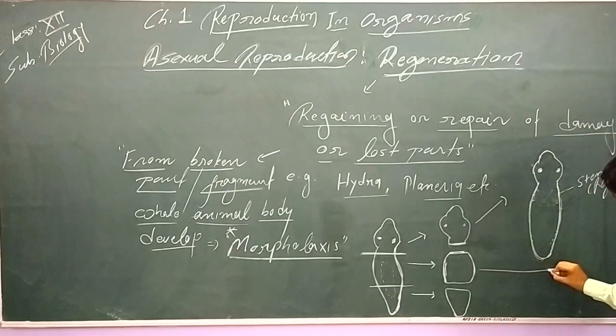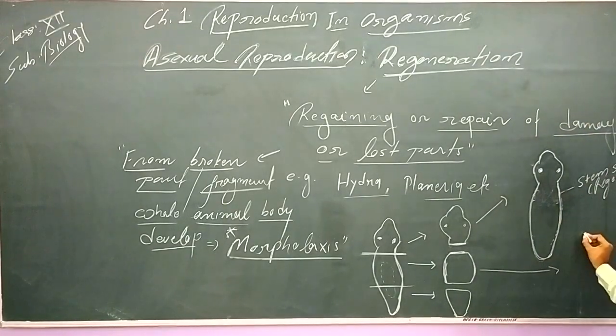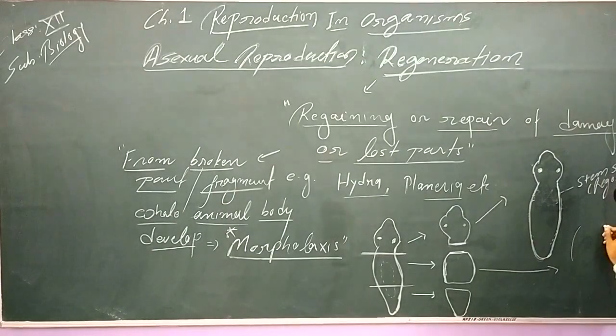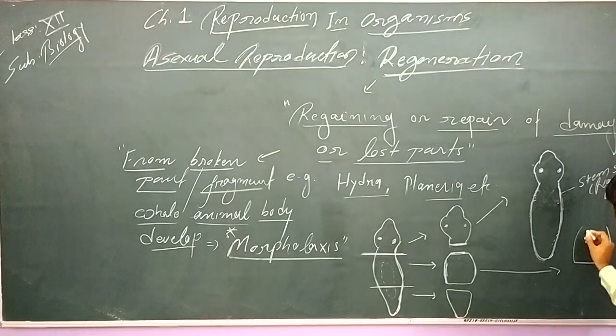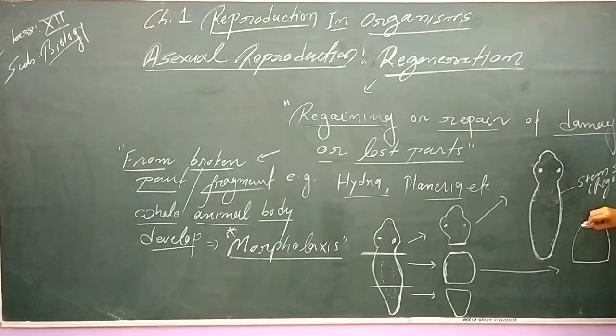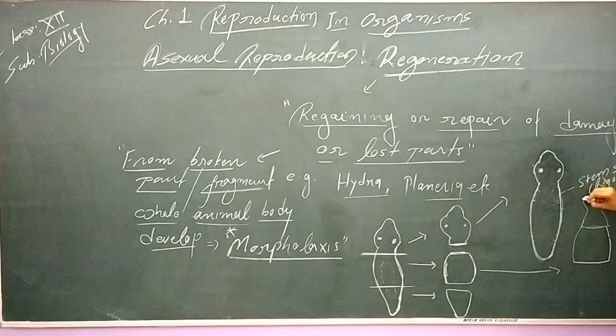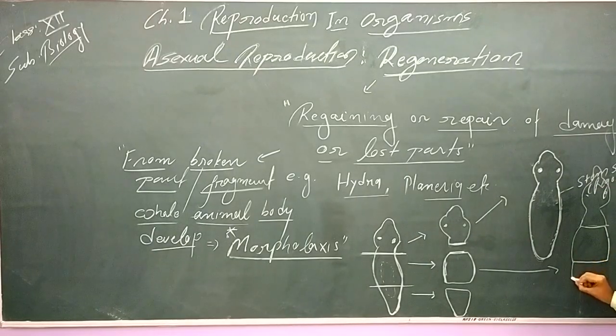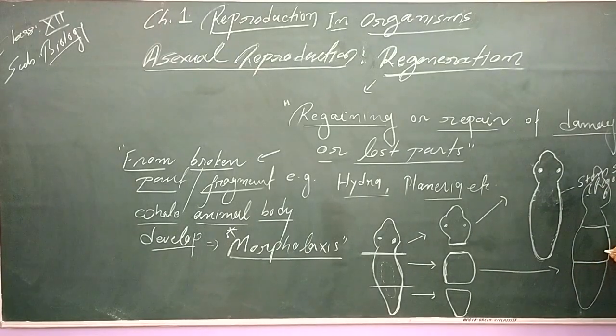Similarly, this is the middle part. All of you can see here. This is the middle part, right? So from here, the lost part will be regained. Slowly and gradually, the lost part will be regained, and here and downward also the lost part will be regained, and that will develop into a new planaria.